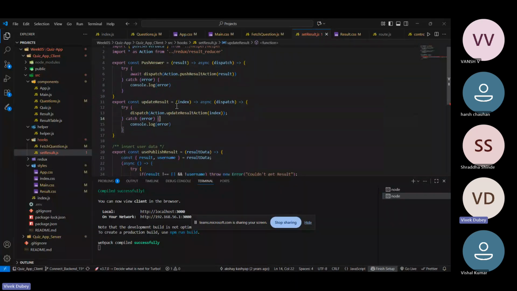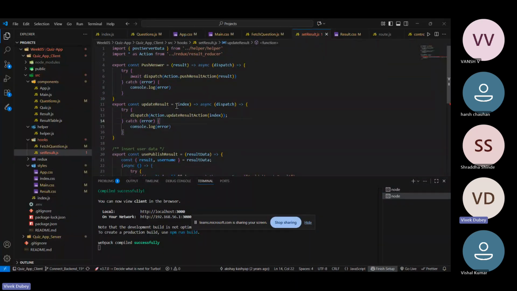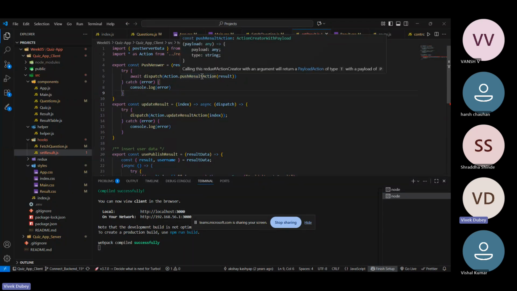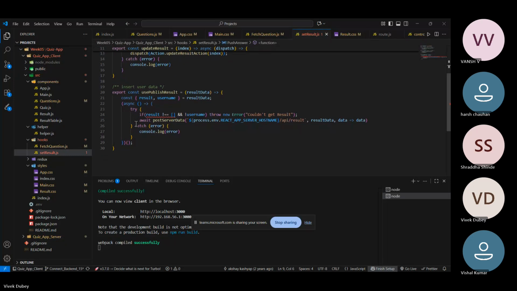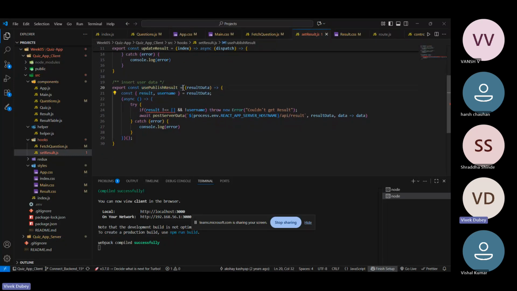Okay, then we have this set result.js file. In this we are generating the result, pushing the data, and we can see the result. So these three operations are here. First, this is the push, where once the user has played, his result will be pushed to that array so that the result table can be updated, and this is what we are updating here. And this is use publish result. Once the table has been fed, it will publish the result in the front end.